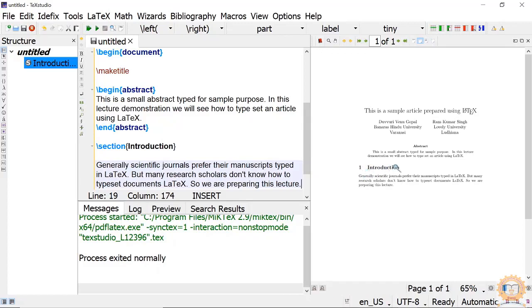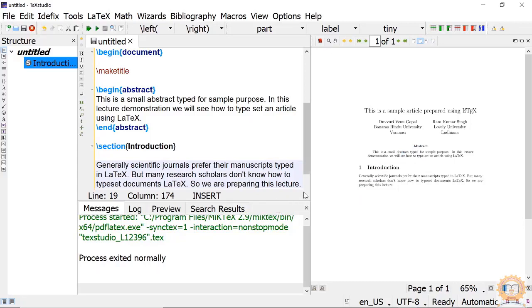Immediately the introduction was typeset in bold, and a number was given, whereas we have not given any number here. Again, this abstract is also typeset between the margins with smaller letters than the main body of the text, with the abstract heading in the center.